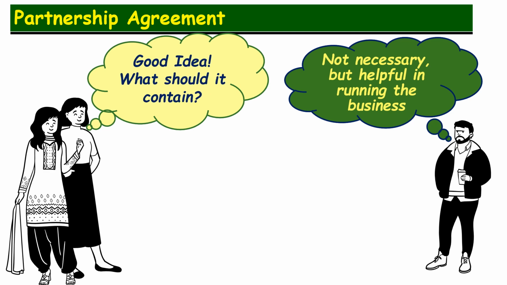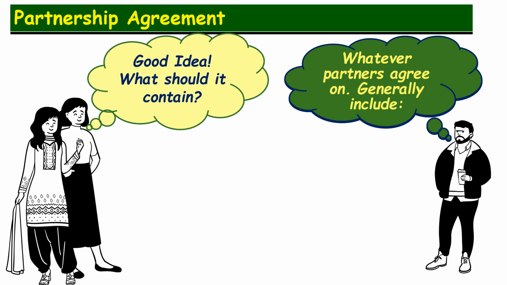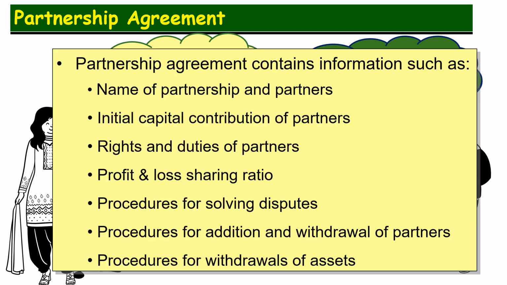So usually the partnership agreement contains things like the name of the partnership and partners, the capital contribution of each partner, the rights and duties of each partner, the profit and loss sharing ratios, if they face disputes, how they can solve them, and some other aspects.